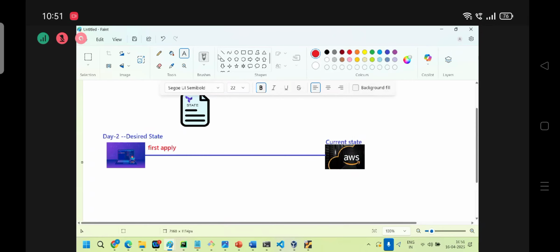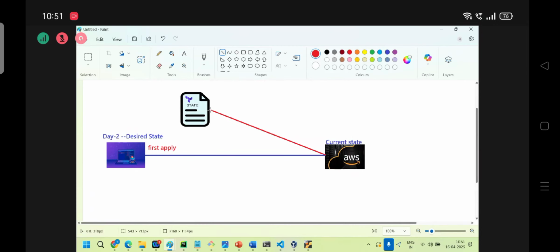Next, after the resources are created, the information is collected into the state file. Now what does this state contain? Remote resource information or not?